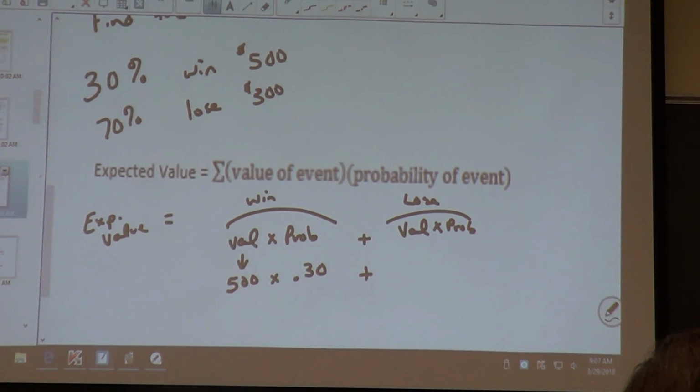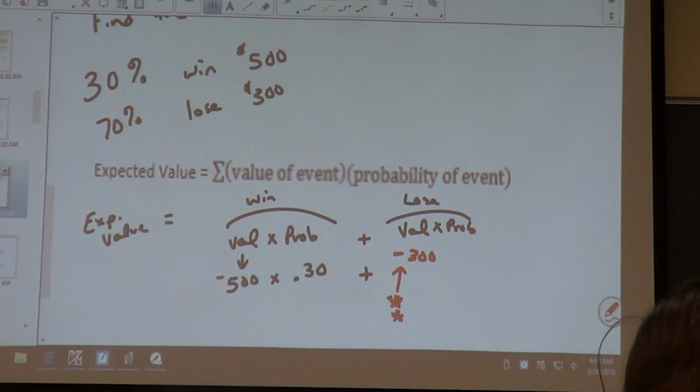Plus my lose value. Now, here is where I'm going to screw you up. Build you up to tear you down. If you lose money, y'all, it is negative.